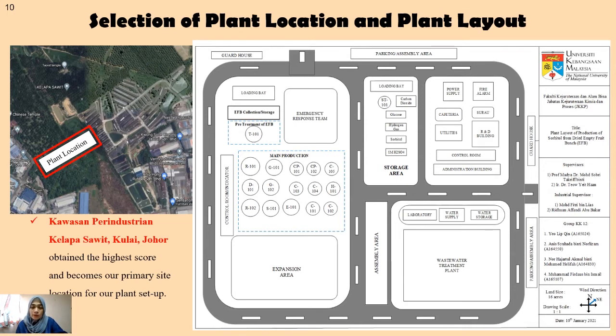Based on the plant layout, we already considered a few safety aspects. The first one is the location of the main production area, which is located far from the administrative area. This is to minimize the risk. Next, the main production area is also located near the storage area, which could ease the transfer of chemicals and materials. Hence, this can reduce the cost of the piping.